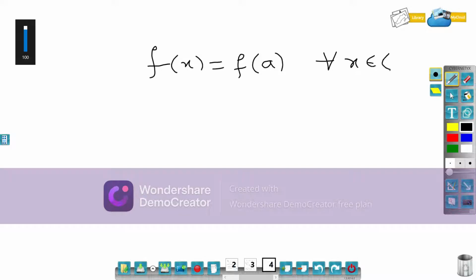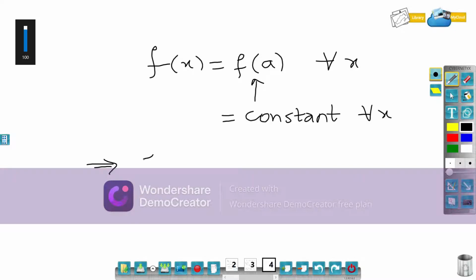You can see that f evaluated at a is a constant value, which is constant for all x. So this implies f is a constant function.